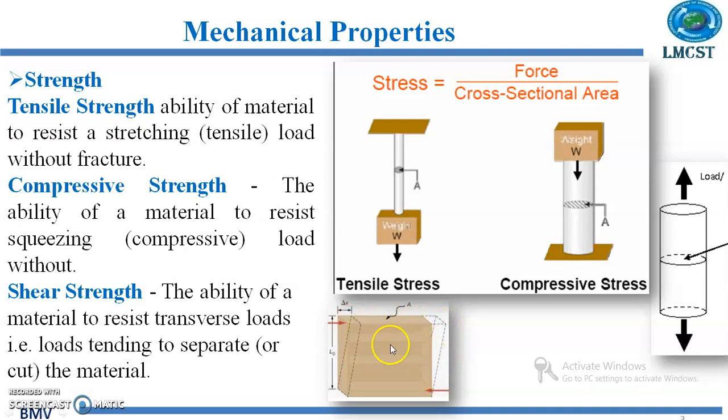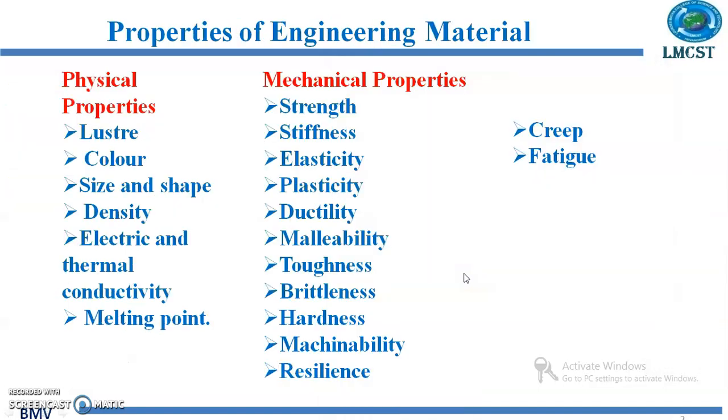So the ability of the material to resist this transverse load, that is named as a shear strength. So the strength is an important property of a material. Next, we will see the stiffness.